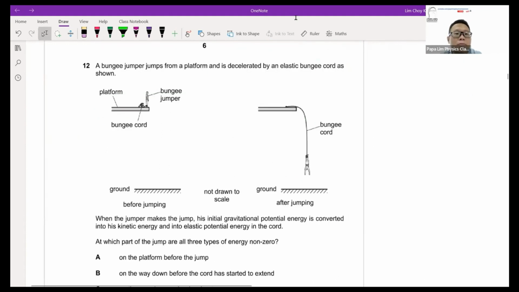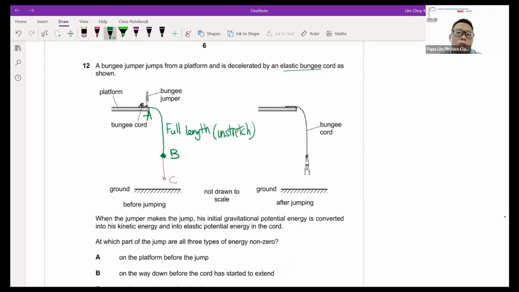How about 11? In 11, you have a bungee jumper, getting ready to jump. Now, for bungee jumping, especially with an elastic cord, students, you have to remember the way the elastic cord works. Let's say you are here, there will be a few stages. Initially you're at A, followed by B, and after that there's a position C here. One thing to take note of for an elastic cord is that elastic potential energy is only available if the cord or spring is stretched or compressed. So at B, this is the full length, not stretched, what we call the unstretched version.